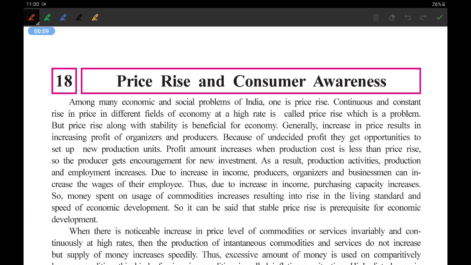Today we are going to start a new chapter, chapter number 18. The name of the chapter is Price Rise and Consumer Awareness. So from the name we can understand that we are going to talk about the price. Price means rate. Rate of what? Rate of anything that we purchase. Rise is to increase.